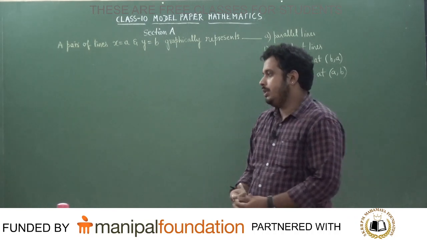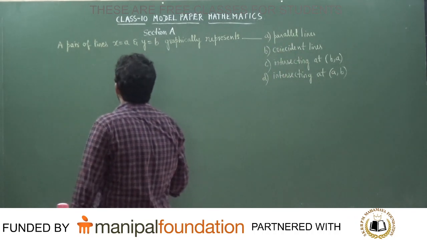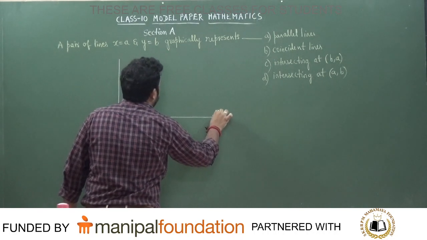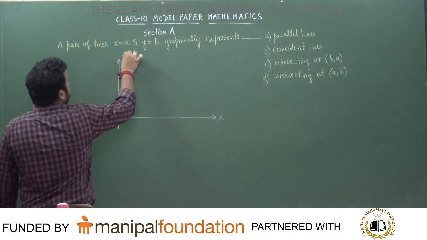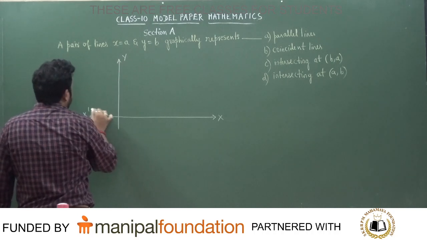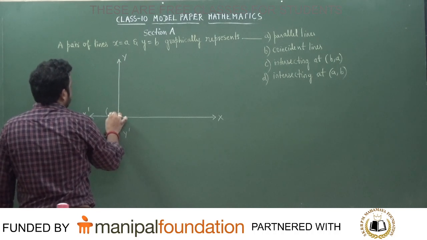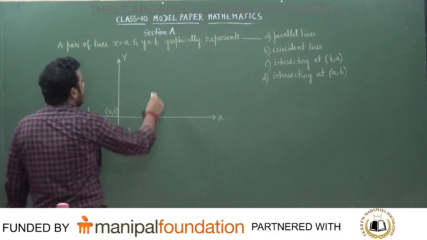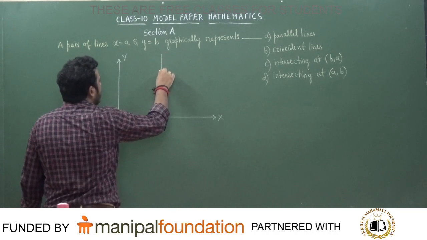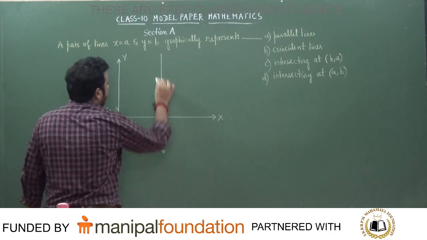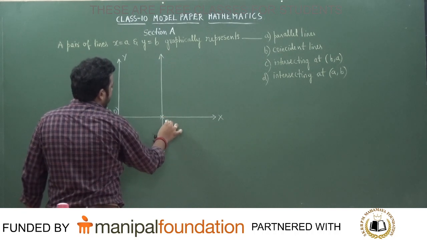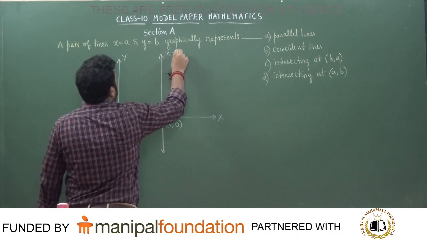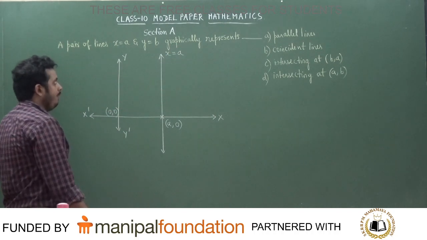Now let us see, students, how to solve this problem. Here the pair of lines X is equal to A and Y is equal to B. See, graphically represents. Let us make one simple graph. This is nothing but the y axis. This is nothing but the origin. Origin is 0, 0. Can you tell me which line is X is equal to A here? This is point A, any point on the x axis is A, 0. So this line will represent X is equal to A.